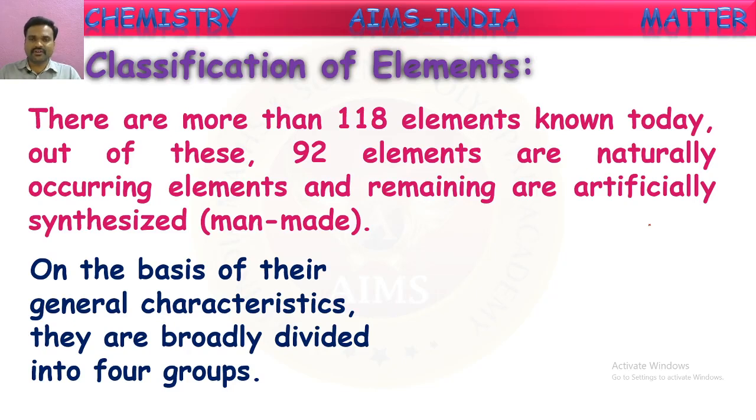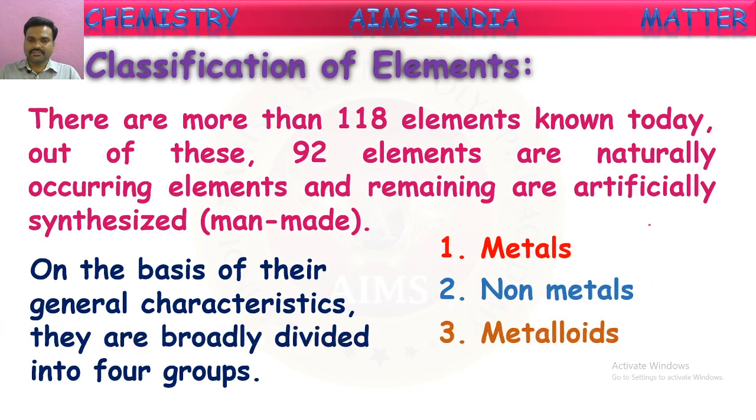Yes, these elements are broadly divided into four groups. They are metals, non-metals, metalloids, and inert gases or noble gases. Now we are going to discuss these different types of elements: metals, non-metals, metalloids, and inert gases. Let us discuss them one by one.